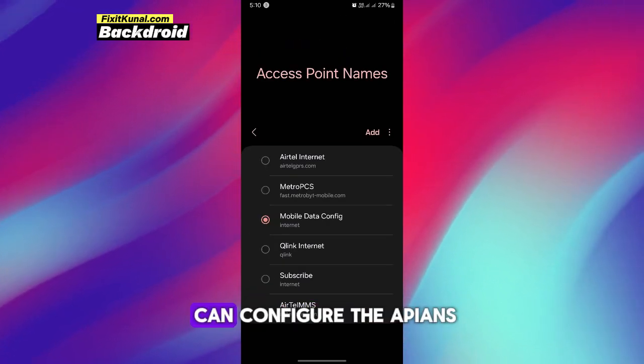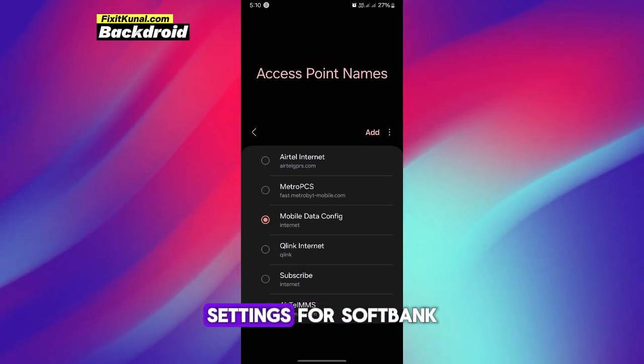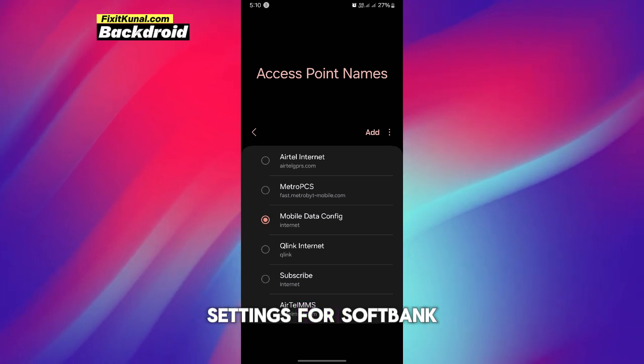So this is how you can configure the APN settings for Softbank.